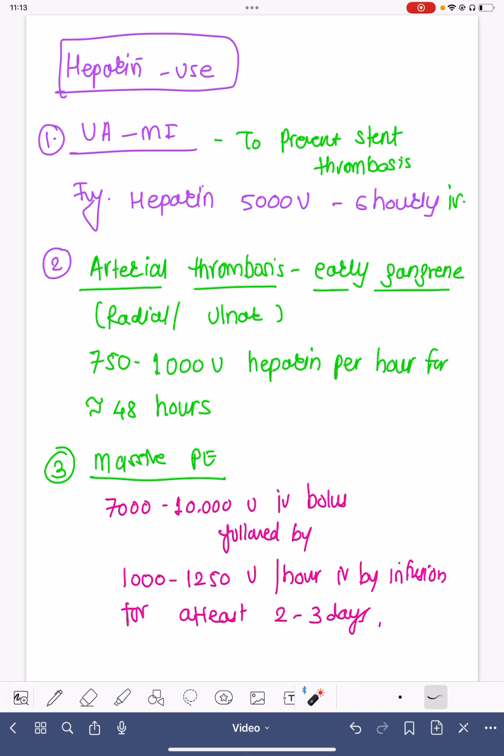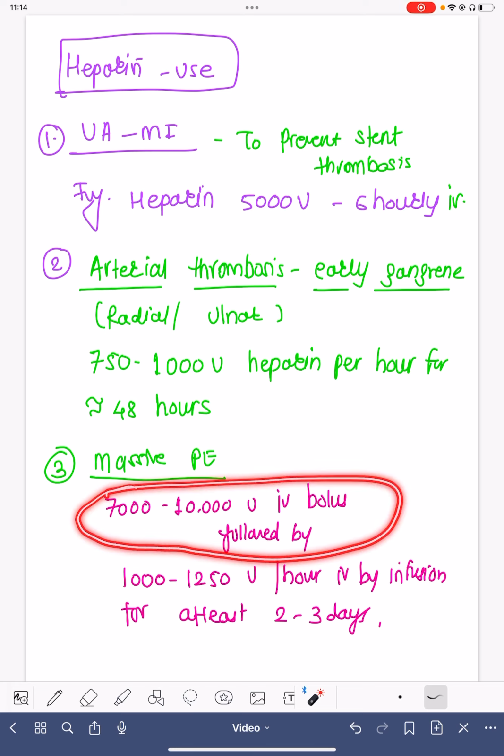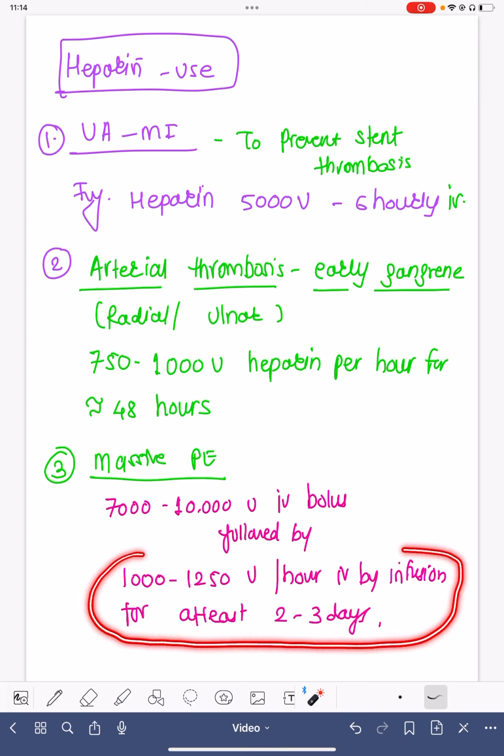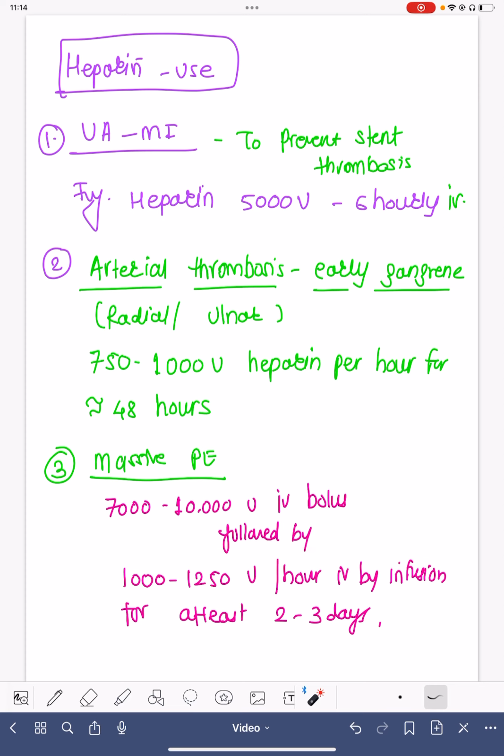weight of the patient. For massive PE, definitely, as I told, there is a shorter half-life of heparin, so heparin gets used up very fast. So very commonly 7,000 to 10,000 units of injection heparin is given as a bolus, which is followed by 1,000 to 1,250 units per hour IV infusion for at least 2 to 3 days or till the patient is stabilized.